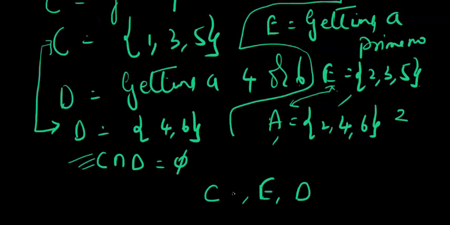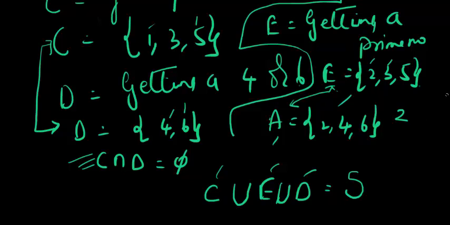Will that not give me 1, 2, 3, 4, 5, 6? It gives me all the elements belonging to the sample space, which means it is the sample space. So all three put together are called exhaustive events. Here we have understood the mutually exclusive events and we have also understood the exhaustive events.